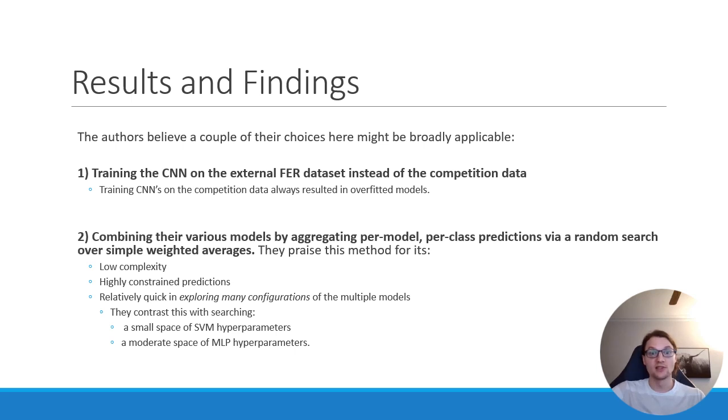The authors consider as their most important findings this random search method of model combination and their training of the CNN on external data sets only. In their conclusions, they claim to believe that these models might be more broadly applicable, but they never clarify what they mean by that, instead reiterating what motivated their various choices during the competition.